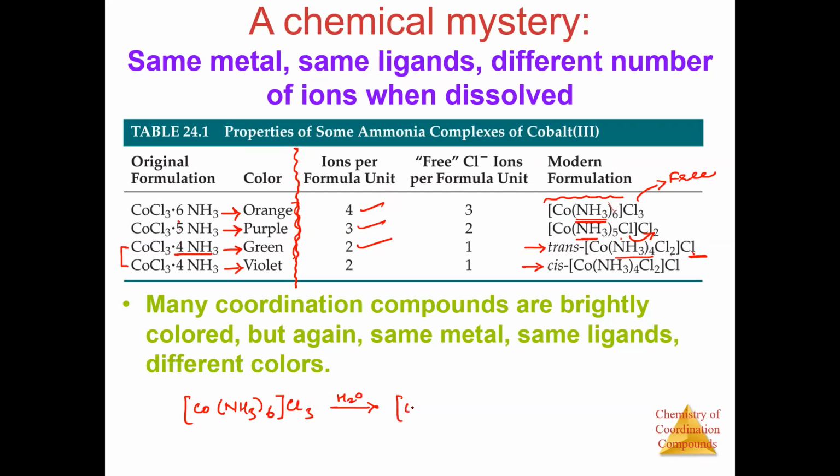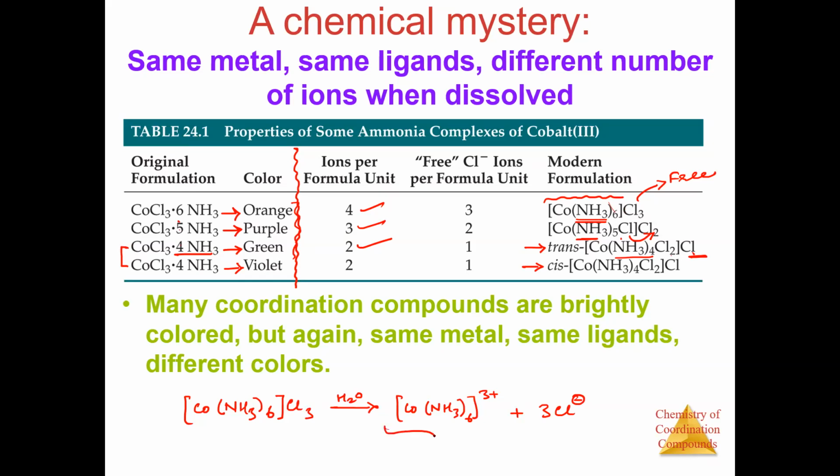You will get Co(NH3)6 3+, plus you will get 3 Cl negatives. So these are the counter ions which are free and they can dissociate.